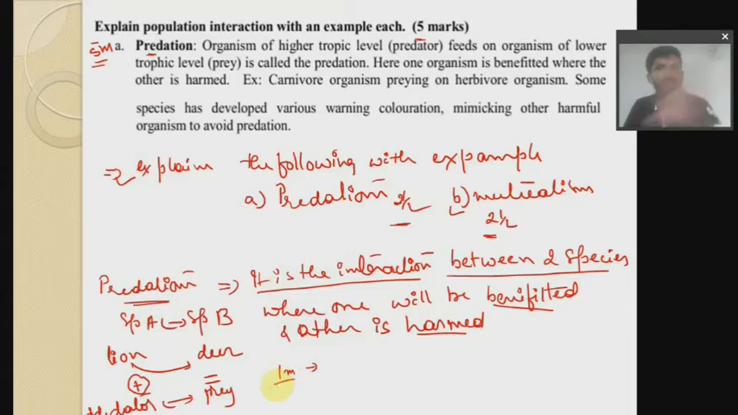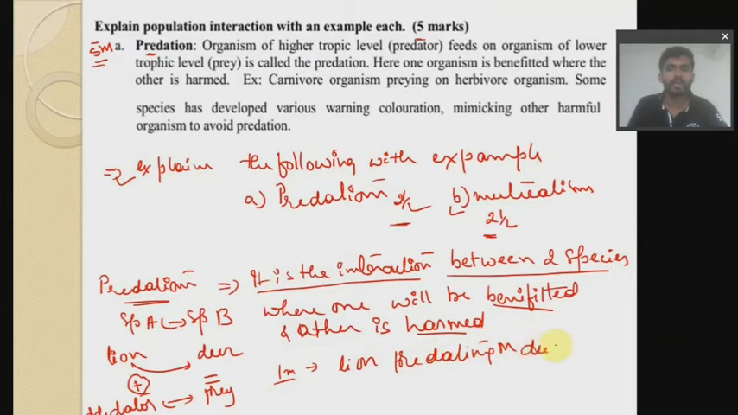You just have to write the interaction. For example, lion predating on deer, so it is predation. Or what you have to write? Suppose cattle grazing on grass, again what do you have to write? Predation.